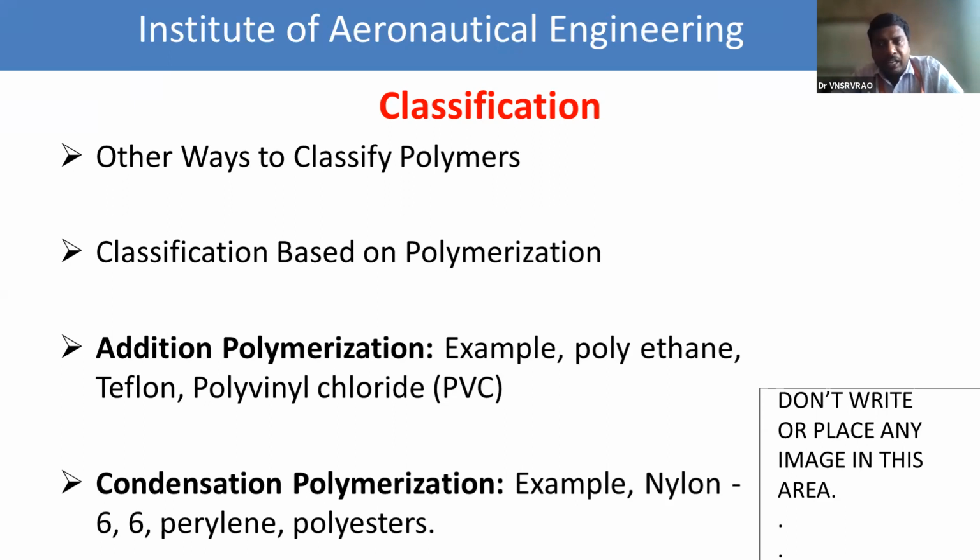What are the examples for addition polymers? Polyethylene, Teflon, and PVC. What are the examples for condensation polymers? Nylon 66, terylene, polyesters.